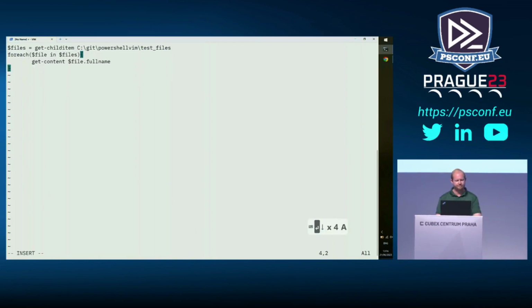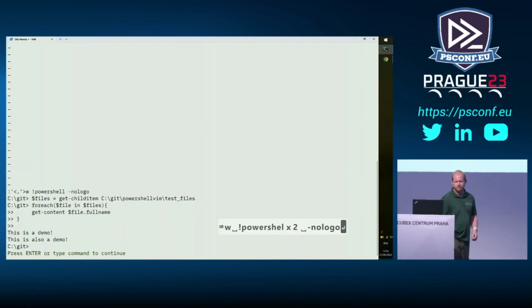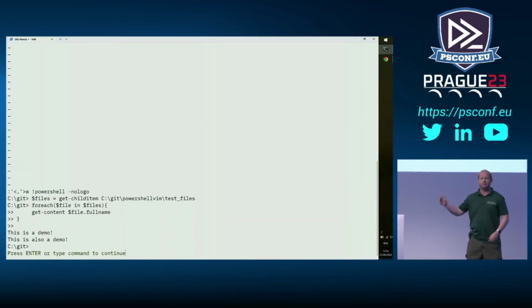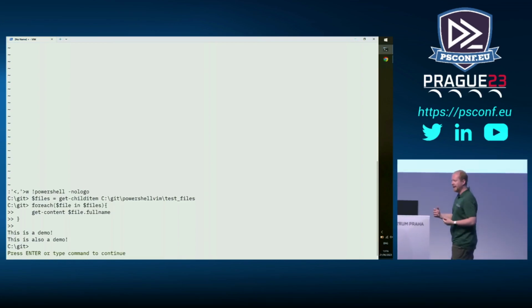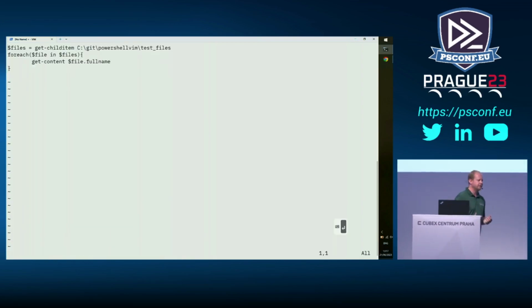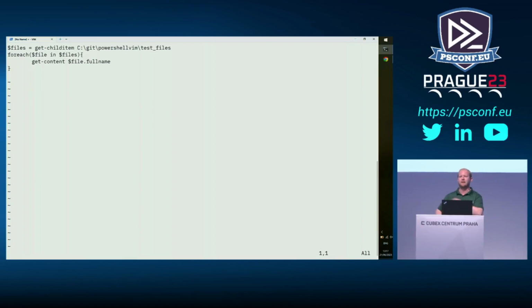What we need to do is put a blank line at the end, and now, when we run it, and we'll do the no logo. There we go, we get the output. So we have to put a blank line at the end to get that running. I don't want to tell you how long it took me to work that out. It's not great. So there has to be a better way. What we kind of want is a terminal to stay open in PowerShell where we can send code down to. We don't want to have to type that ridiculous command every single time we want to execute PowerShell.